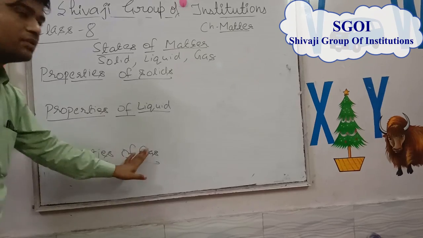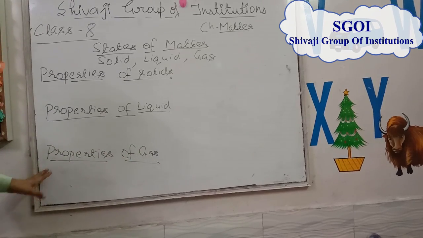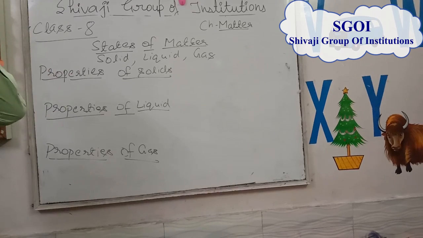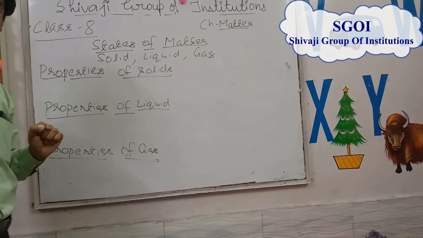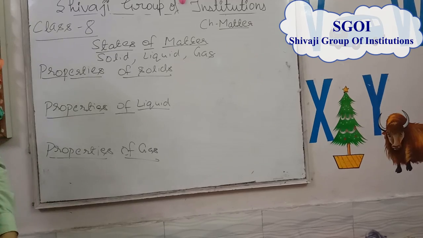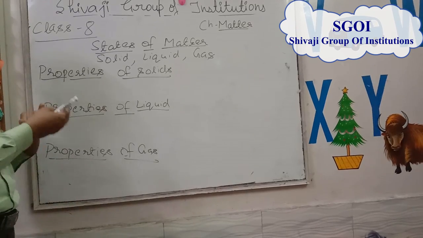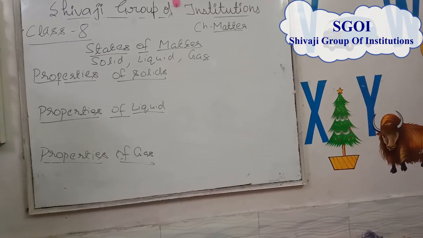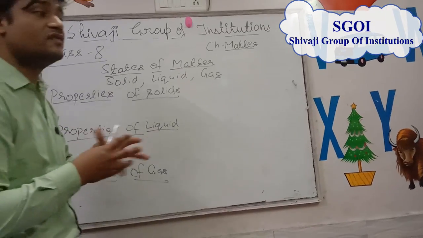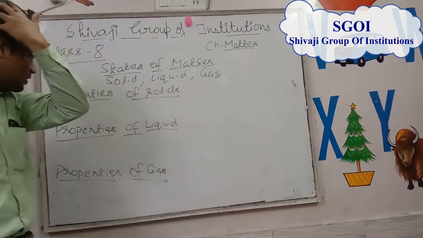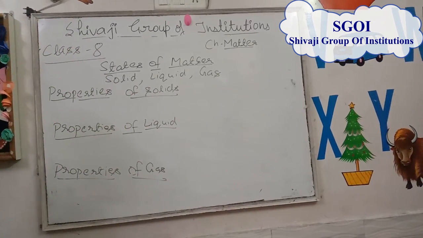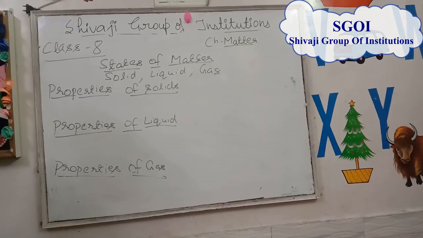Now we will discuss the properties of gases. In gases, the molecules are much less tightly packed in comparison to liquids. Because the molecules are very less tightly packed, the intermolecular space available is very large in comparison to liquids. Because the intermolecular space is very large, that's why the molecules attract each other with a